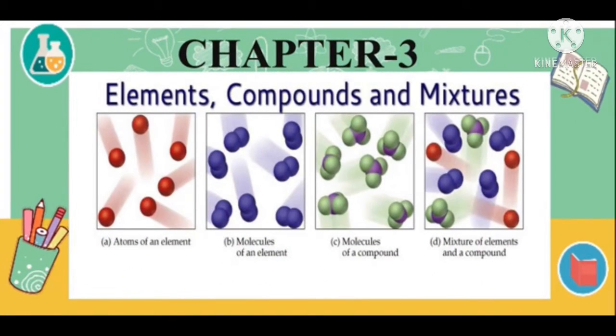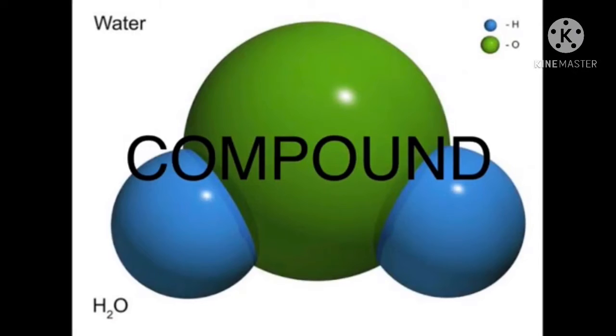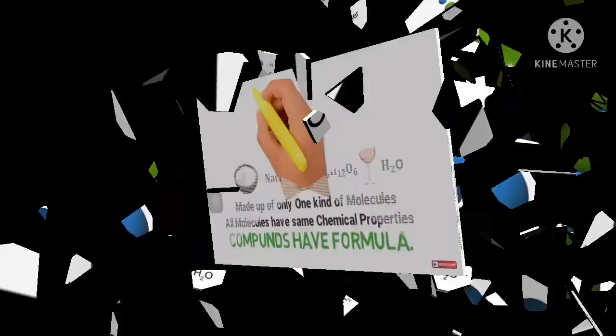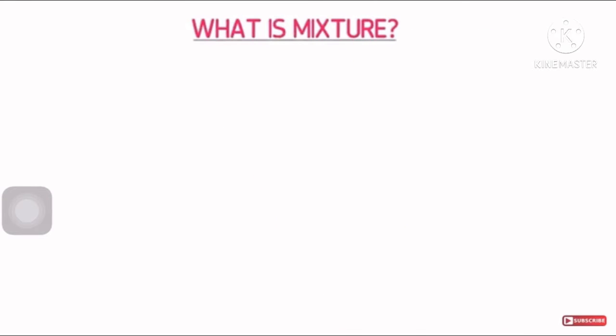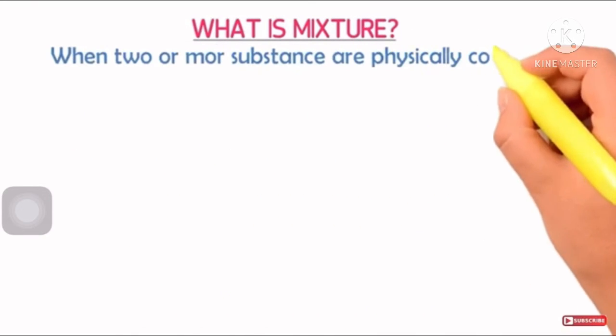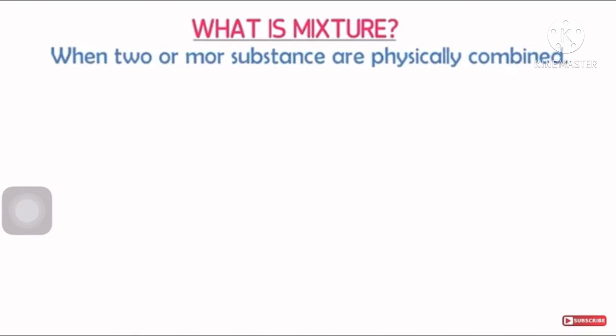The name of the chapter is elements, compounds and mixtures, and in the previous video we have already discussed compounds. So in this video we are going to start the next topic, that is mixture. So what is a mixture? When two or more substances are physically combined together, it is called a mixture.